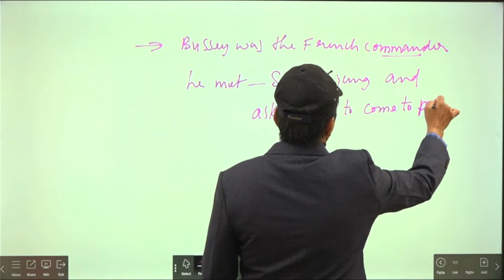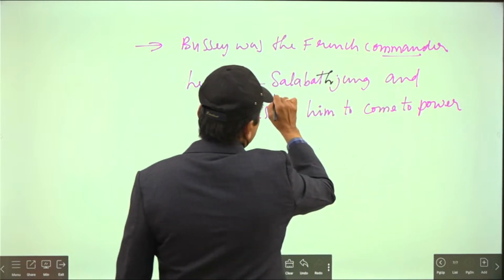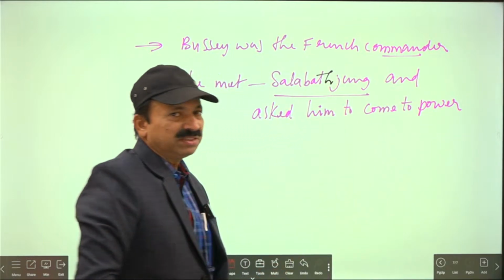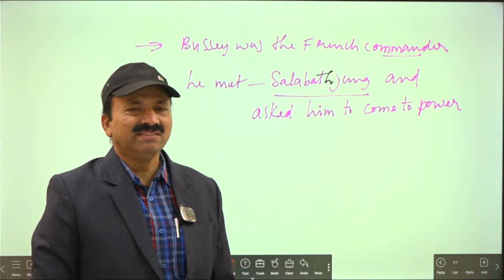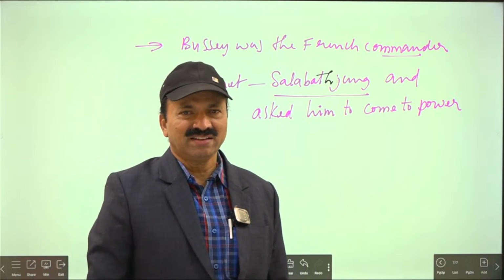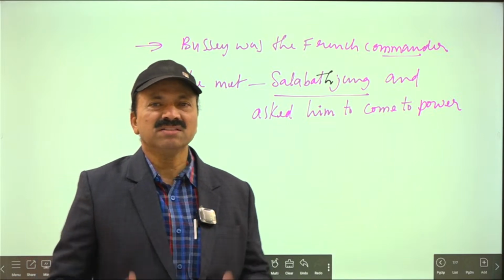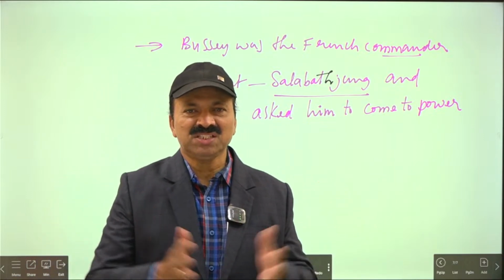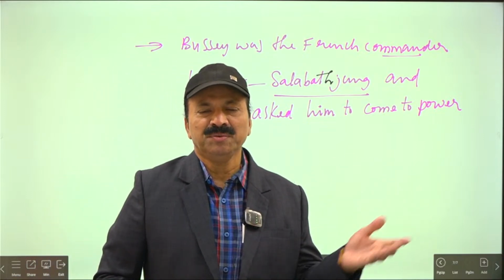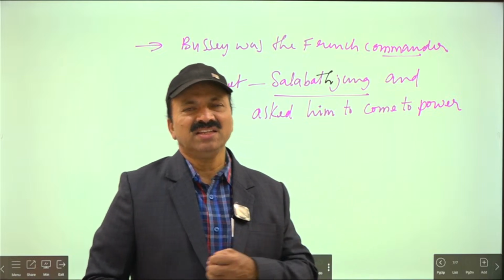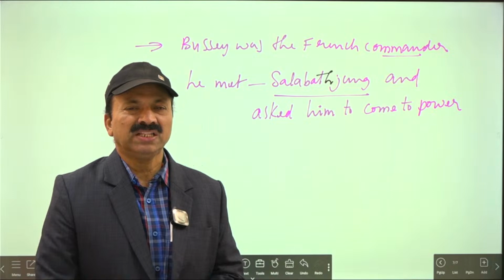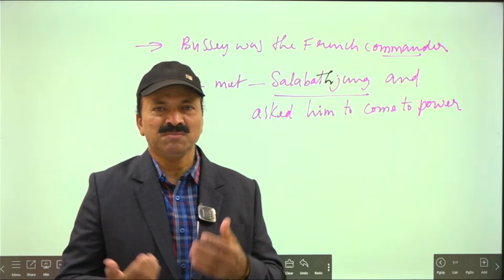Asked him to come to power. Who was asked? Salabat Jung. In the beginning he said that I don't know anything regarding administration. So then Bussy said that simply you declare. That's all. We are here to support you. If you want guidelines in the administration, we are ready to help you. Or if you want any money, we are ready. Or if you want soldiers, we are ready. Each and everything we will look after. The thing is, you have to conclude some agreements with us.